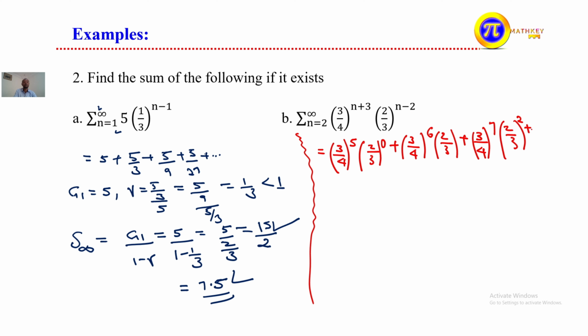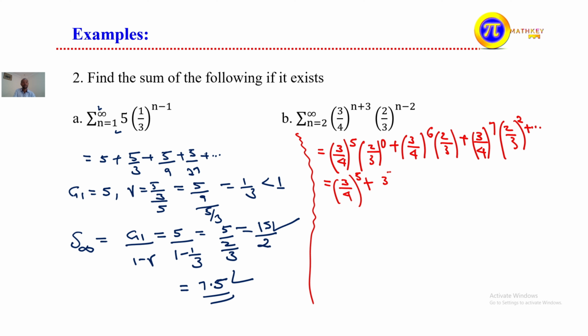And we continue like this. Here, the general term is 3 over 4 to the power of 5 plus 1, which is 3 over 4 to the power of 6, divided by 2 over 3. What will it be? Here the 3 cancels with the 3, and the 2 by 2 cancels here. So this is equal to, since there is 3 to the power of 6 and here one 3, we cancel 1.